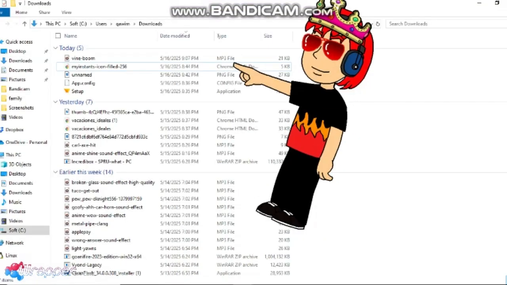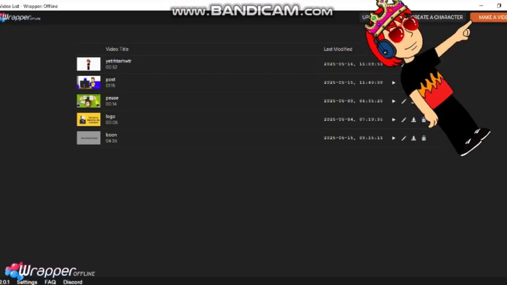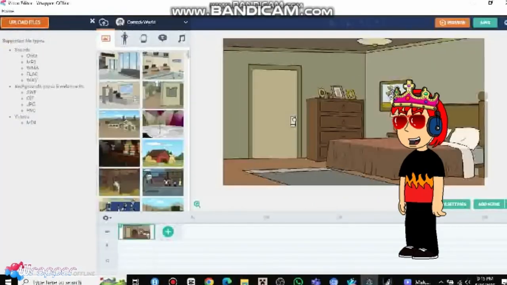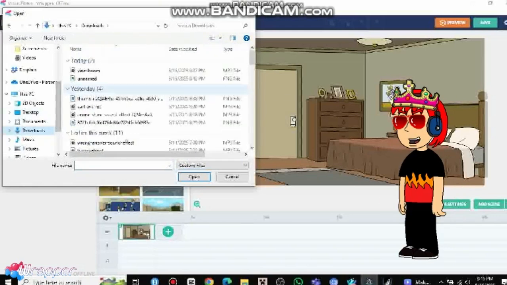And it's done loading. But that's not it. Go into RapperFLN and press Make a Video. When you're in, press the upload logo. And press your MP3 sound effect download. And set it into sound effect and add it to scene and test it out.